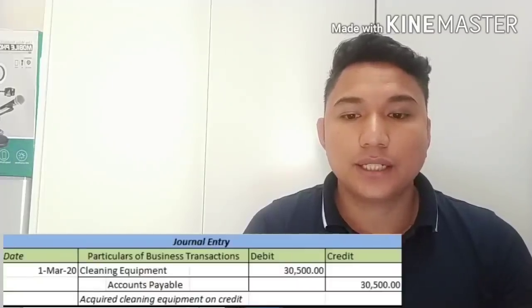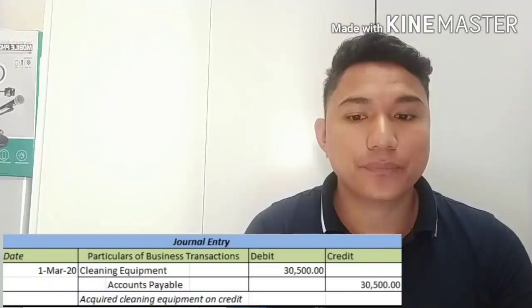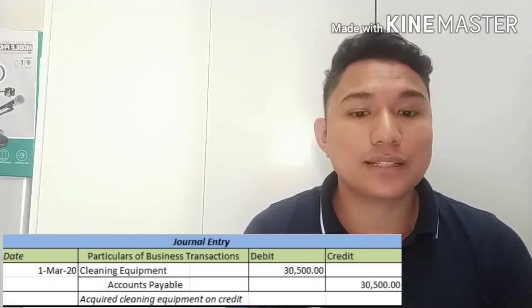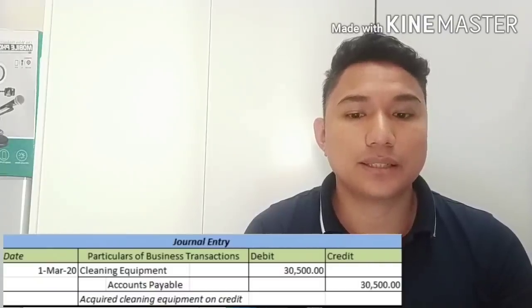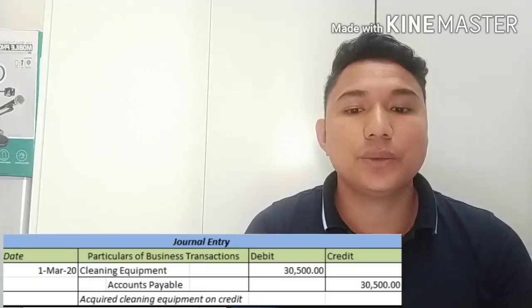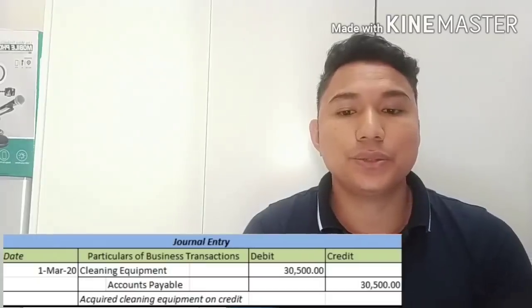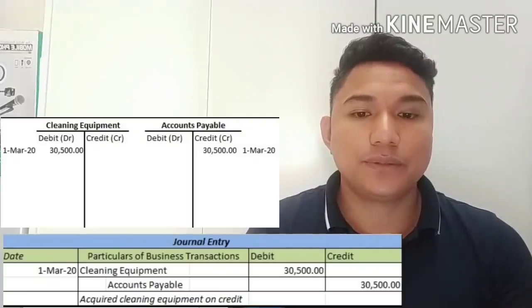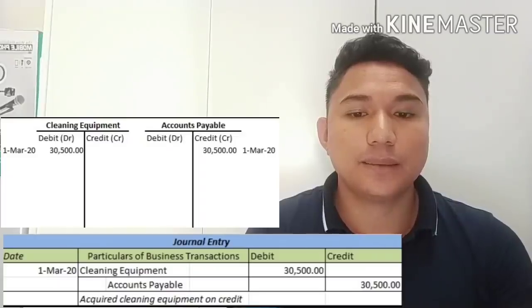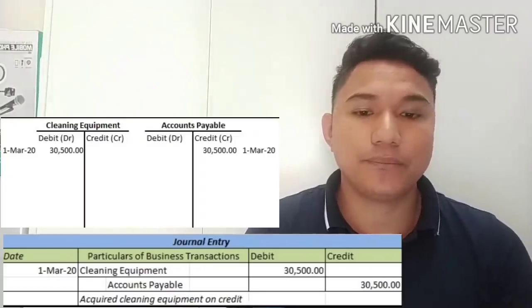Transaction number 2. On March 1st, 2020, we have an entry of cleaning equipment debit and credit accounts payable 30,500, because we acquired cleaning equipment on credit. So we will transfer this data into the ledger. So we have to debit 30,500 cleaning equipment. Don't forget also to put the date.